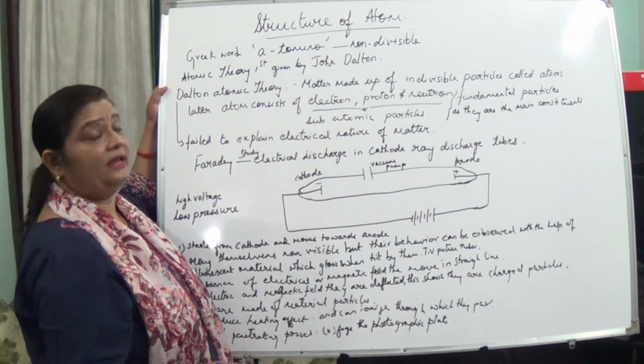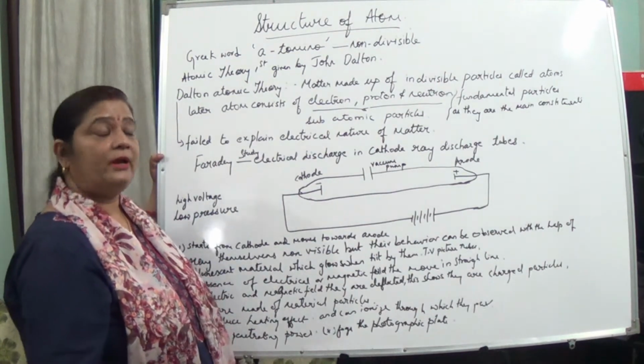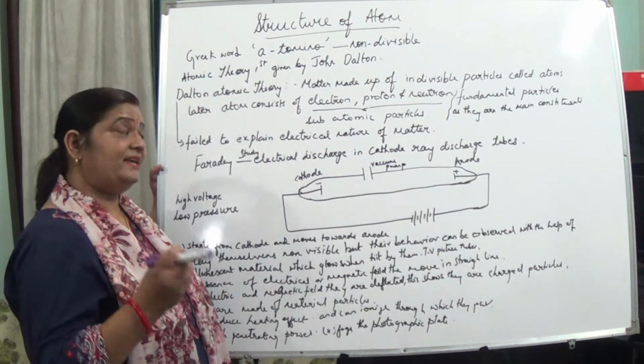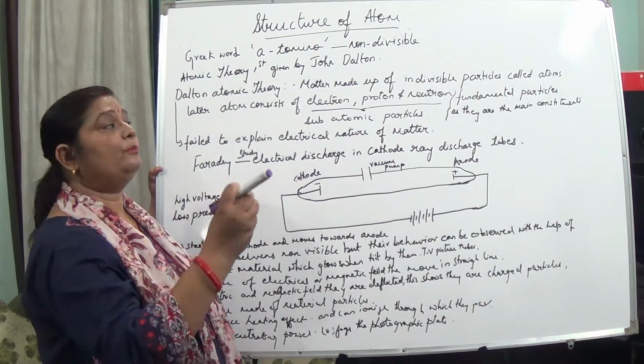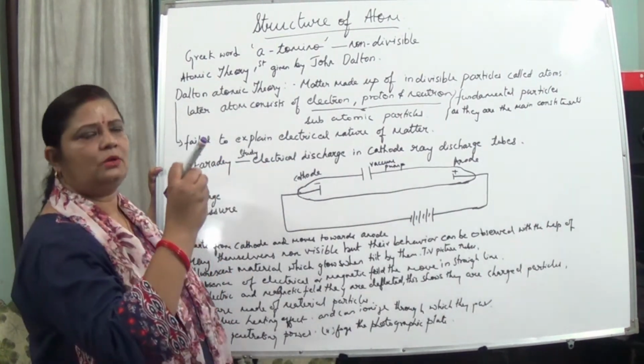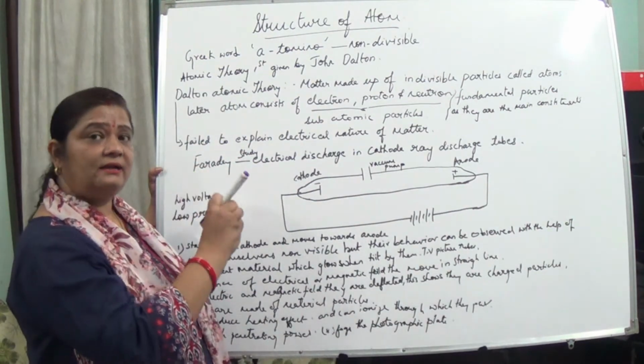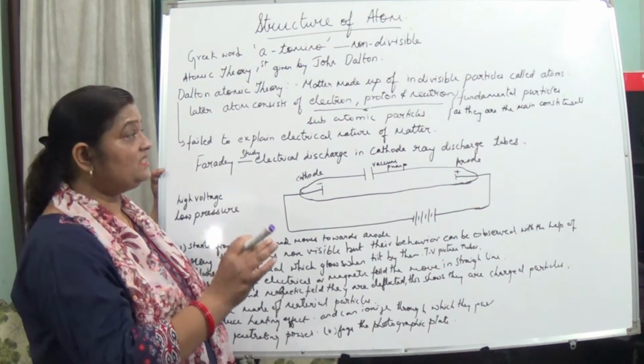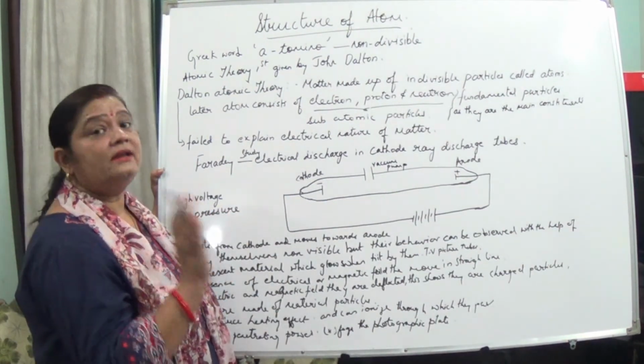This atomic theory was first given by whom? John Dalton. Dalton's atomic theory says that matter is made up of indivisible particles called atoms, because at that time electrons, protons and neutrons were not discovered. It was said that an atom cannot be divided.